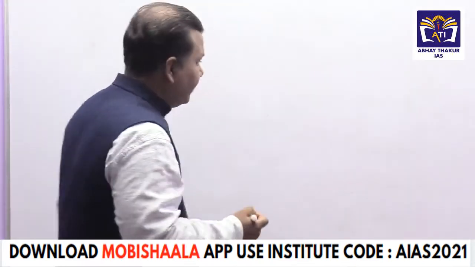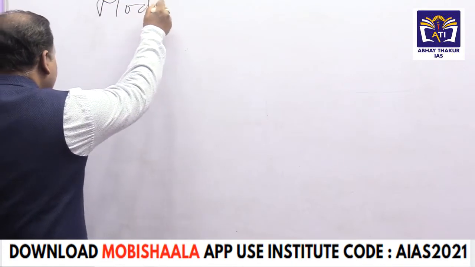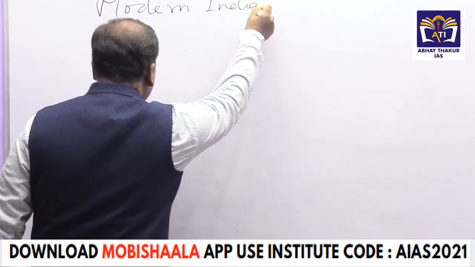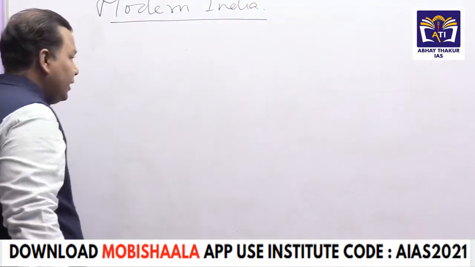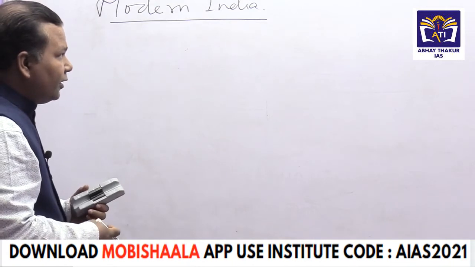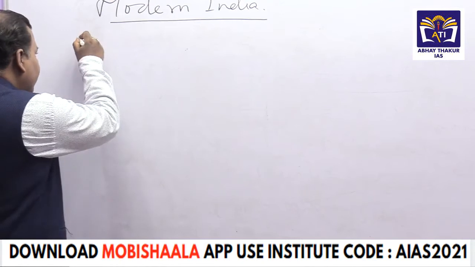So in modern India, when we break the syllabus, what we have to cover so that we can get almost all the questions from modern India, the very first thing is